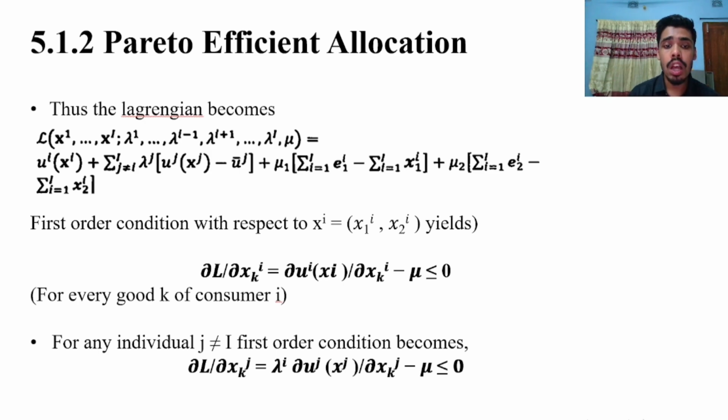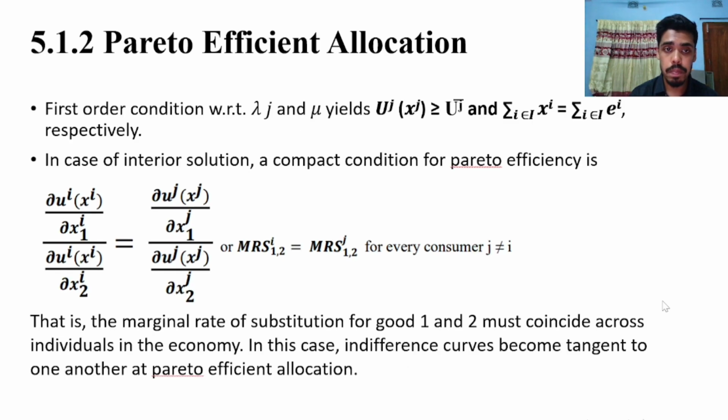For any individual j not equal to i, the first order condition becomes del L by del x_kj equal to lambda_j del u_j of x_j divided by del x_kj minus mu, less than or equal to 0. The first order condition with respect to lambda_j and mu yields u_j of x_j greater than or equal to u_j bar, and the summation over small i to capital I of x_i equal to the summation over small i of e_i.